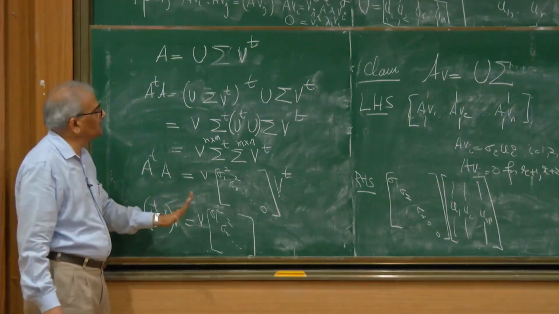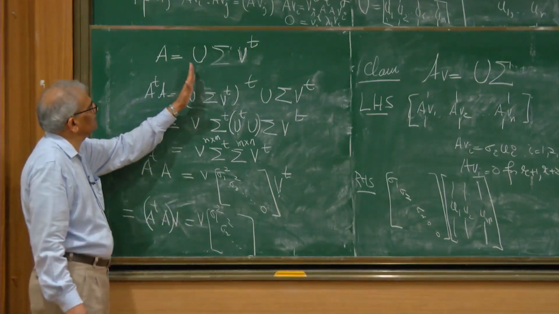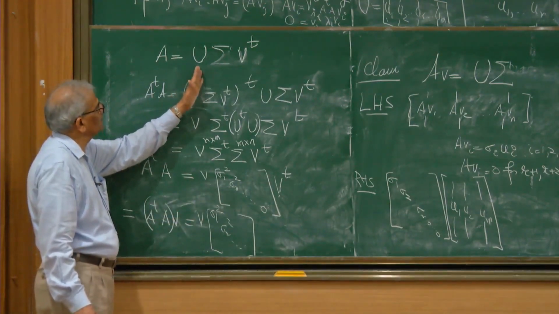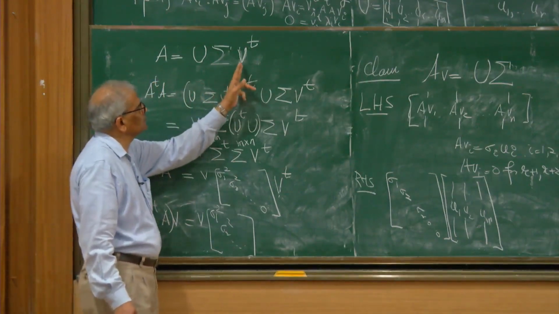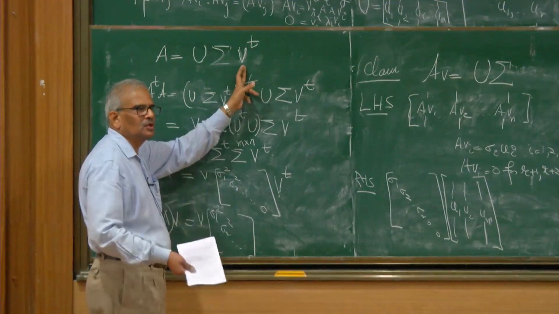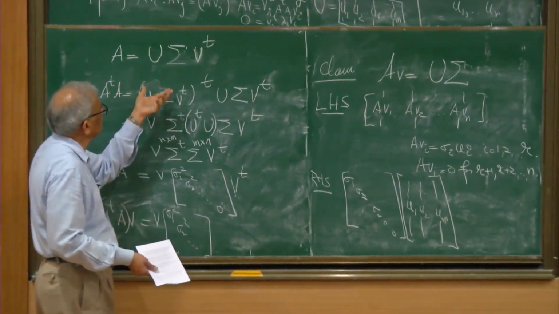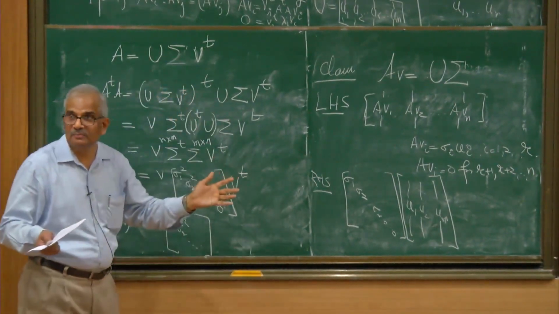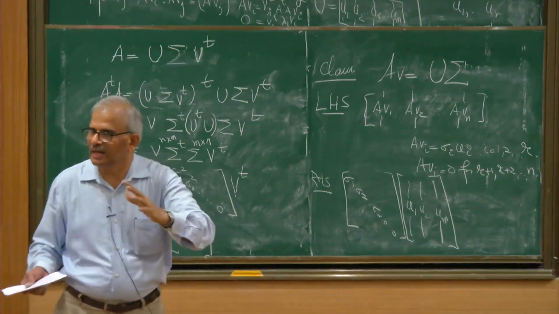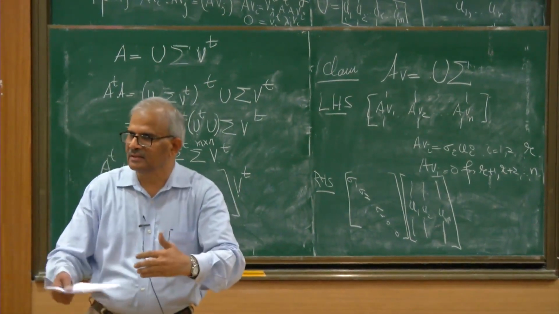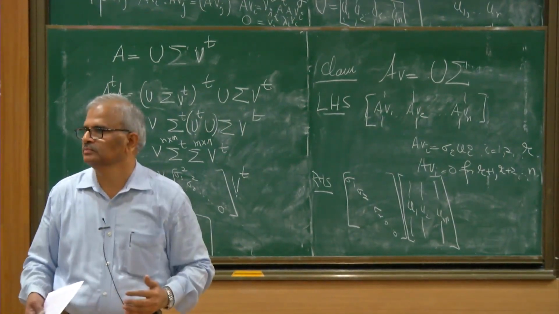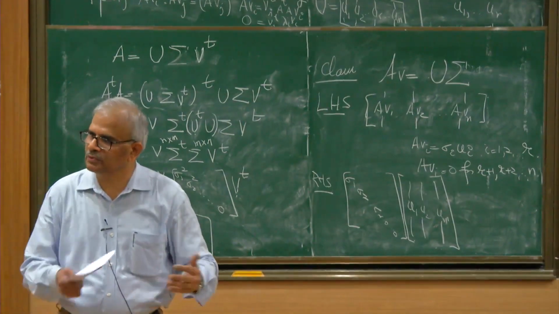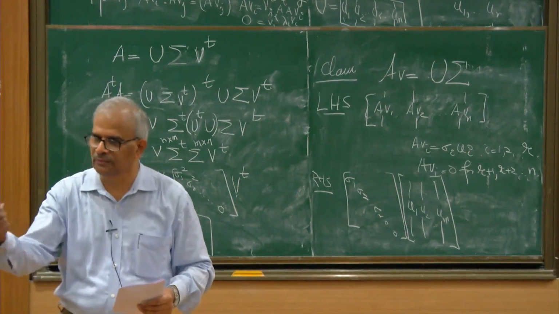Okay? But if you take an arbitrary set of column vectors, an orthonormal basis of eigenvectors of A transpose A, and you take the matrix V consisting of them and multiply, you are not going to get back A, because this factorization forces a relation between U and V. And the proof shows how to get U once you have V.